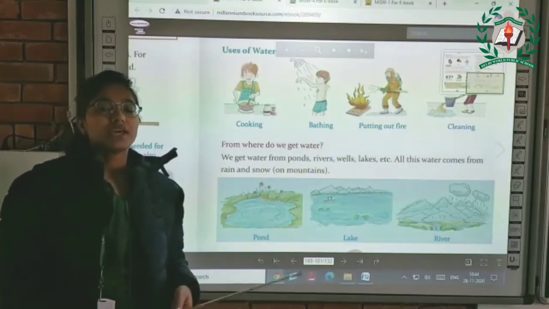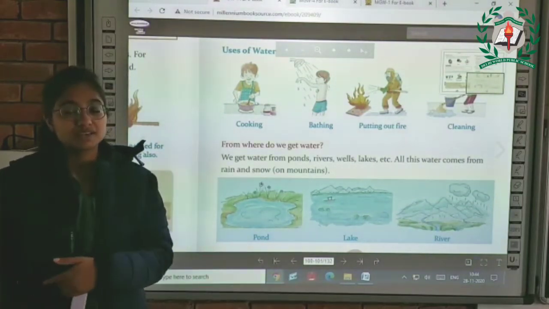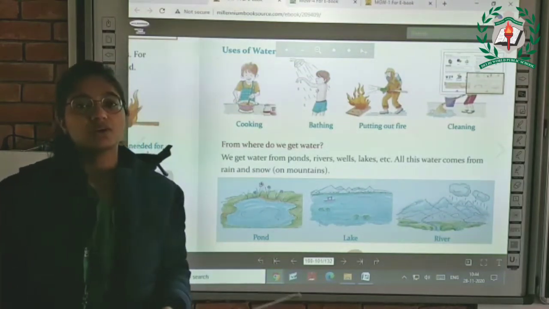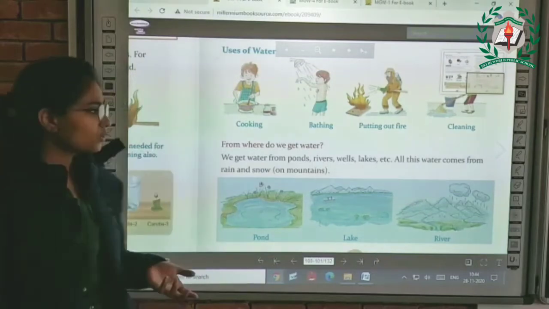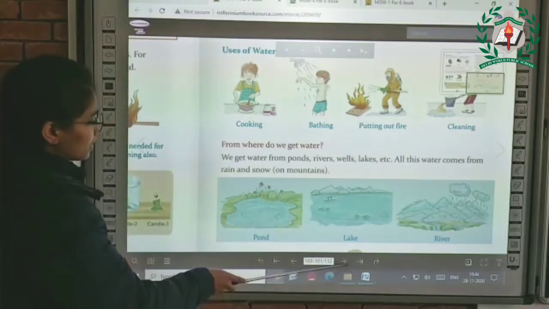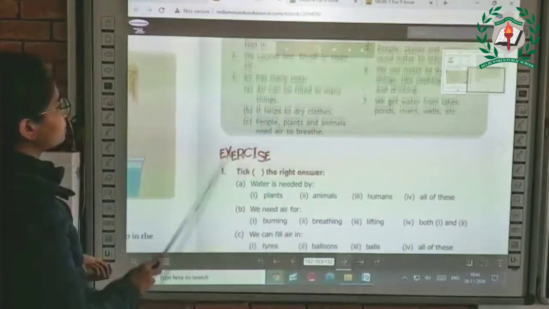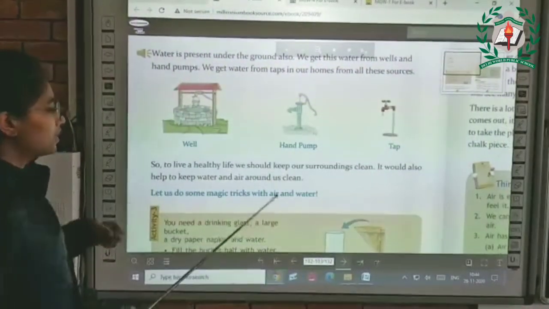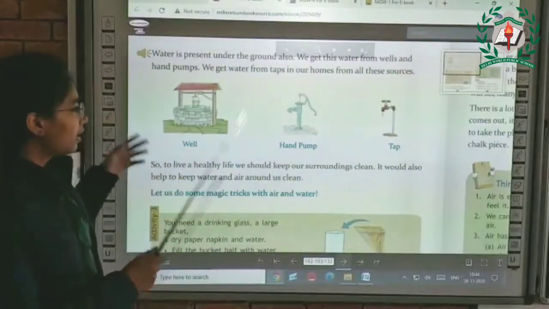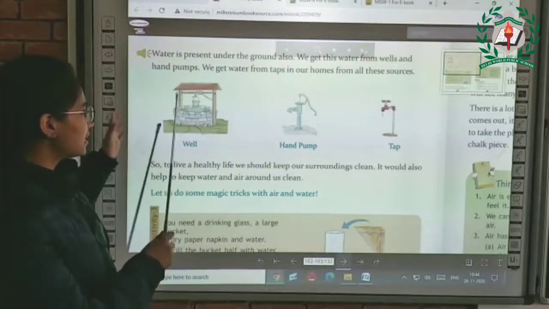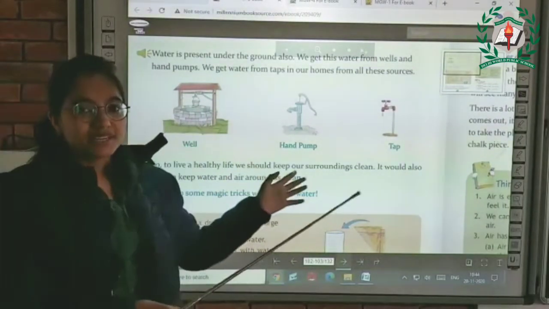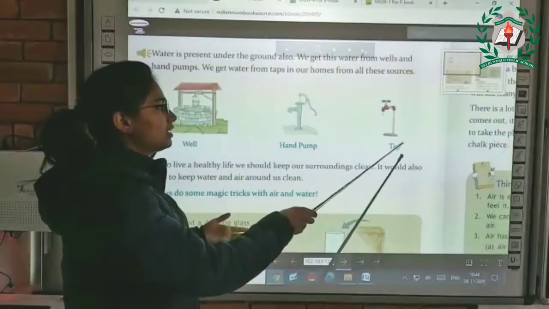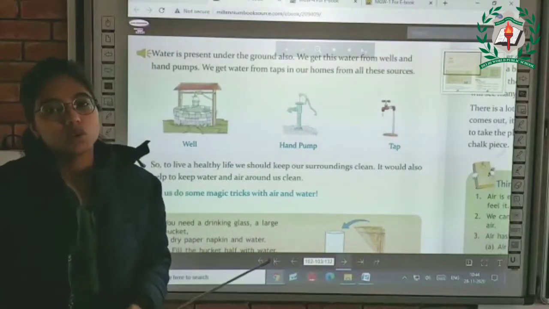Today we have pipelines at our home, and we can simply turn on the tap and get the water. So from sources like a well or hand pump, we can get the underground water, and if the pipeline is connected from the well or the hand pump directly, then we can also get that underground water directly from our tap at our homes.